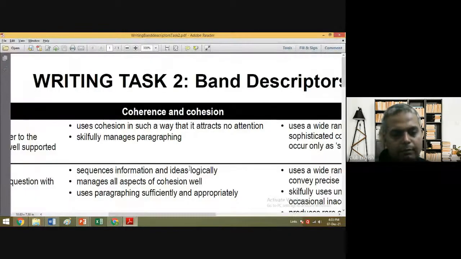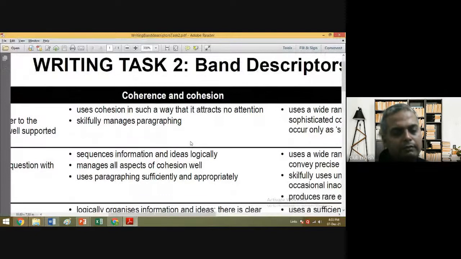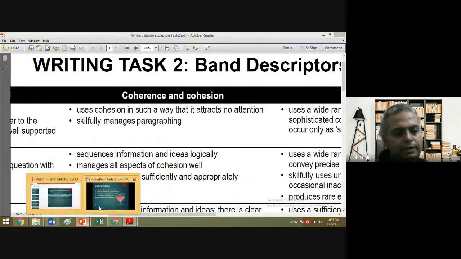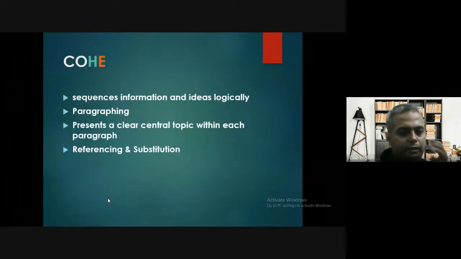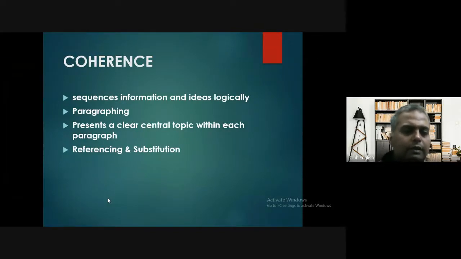Yes. So band evaluators say, what is coherence? We'll be seeing in the PPT. So here comes coherence. Sequencing information and ideas logically. Paragraphing presents a clear central topic within each paragraph, and referencing and substitution. Now, these four, five things are what we refer to as coherence.